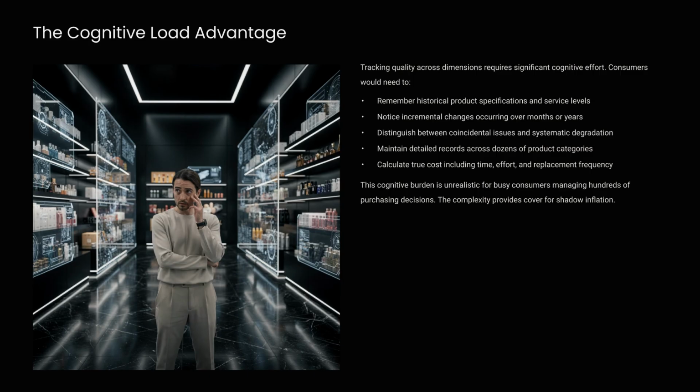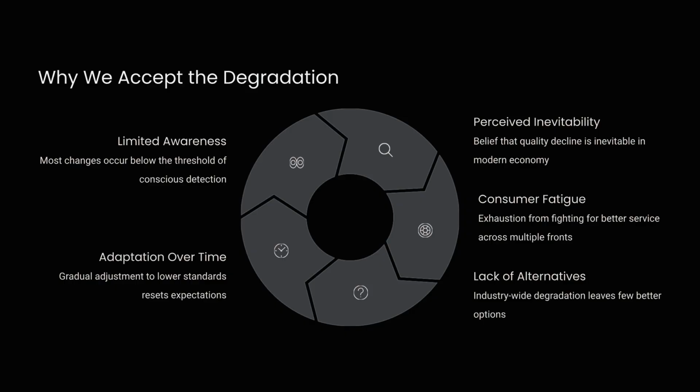Tracking quality across multiple dimensions requires significant cognitive effort, which is unrealistic for busy consumers. This cognitive burden and the complexity of purchases provide cover for shadow inflation to operate undetected. We accept degradation due to limited awareness, a belief in perceived inevitability, and consumer fatigue. Industry-wide degradation often leaves a lack of alternatives, and our gradual adaptation over time resets expectations to lower standards.